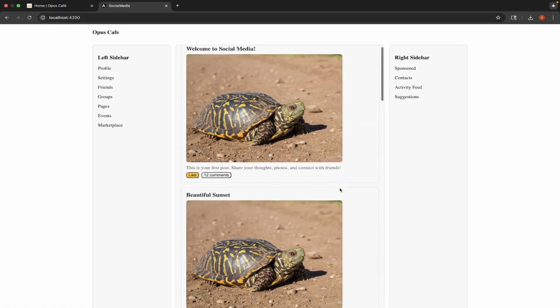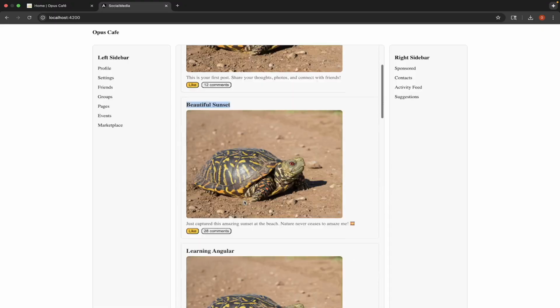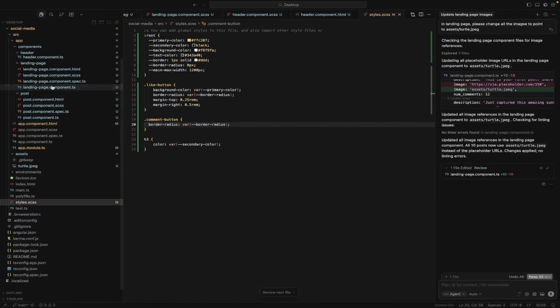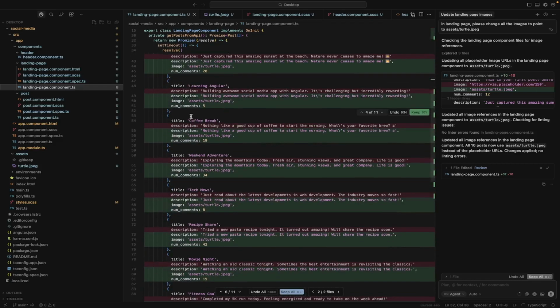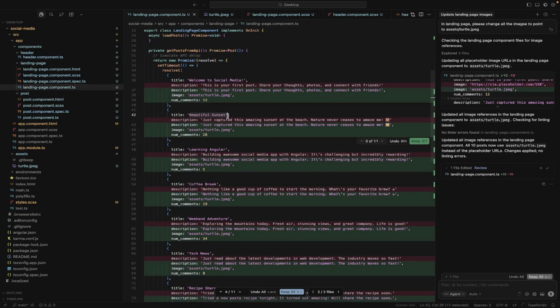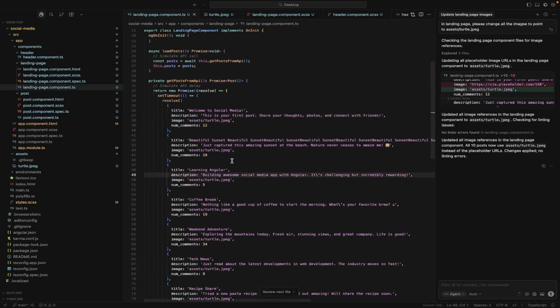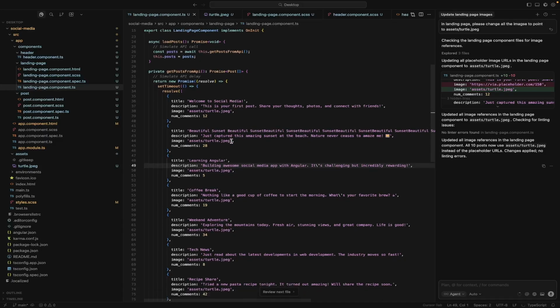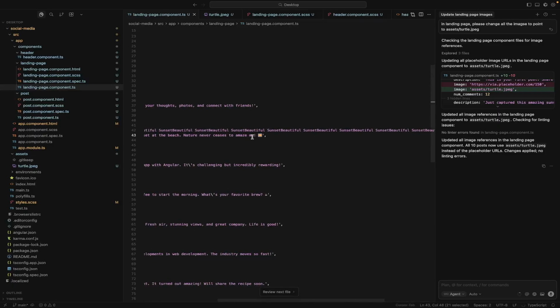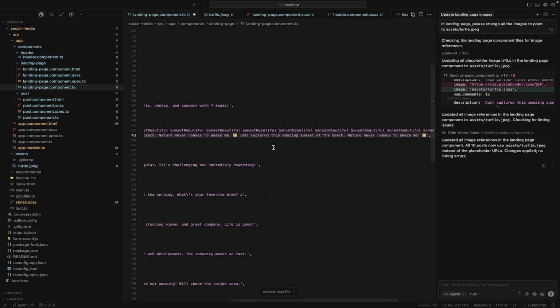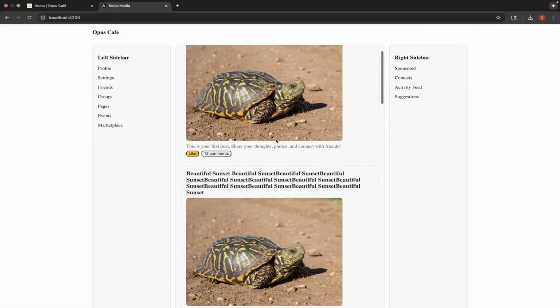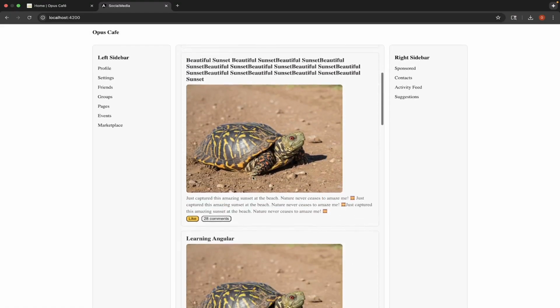Well, let's do some other stuff. I want to see what will happen if we have a really long title and a really long description. So let's go to some of these, and we'll say, which one did I like? I like the beautiful sunset. So let's just do that, add a space. Okay, we'll keep all that. You're seeing the red and green, that's the difference between each one. Okay, and then what if there's a really long description as well? So let's take that, let's copy it, same thing. Now let's look over here, how's this look? All right, it's kind of wrapping, it looks okay. And this is wrapping, it looks fine too.